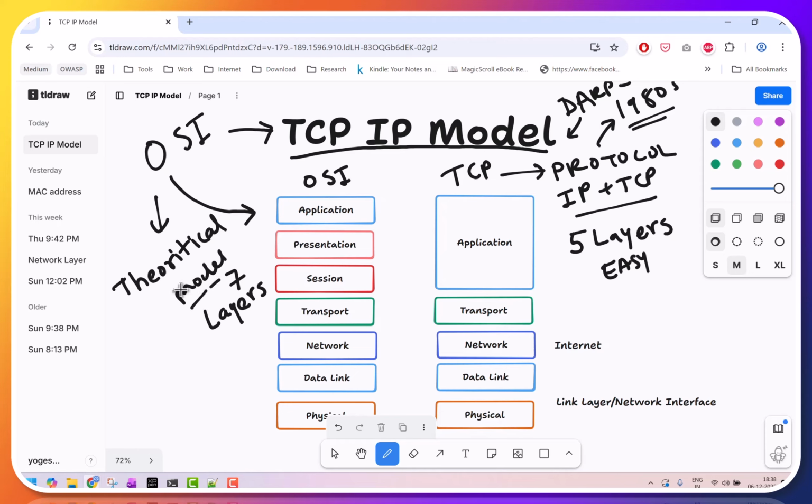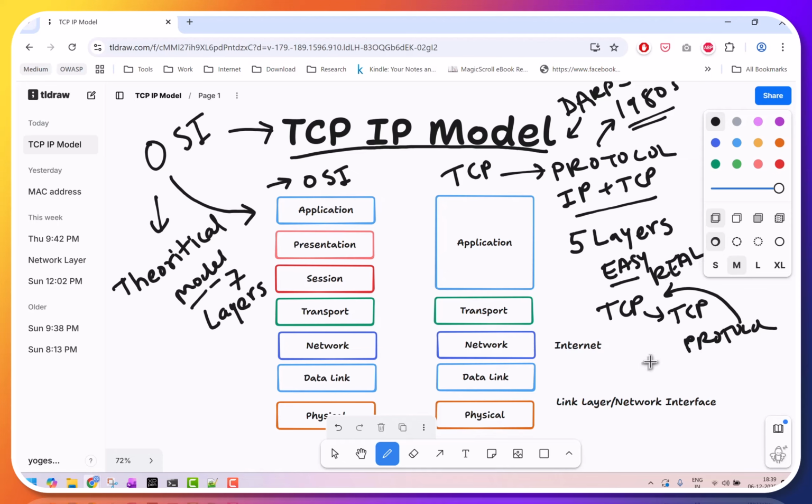If you tell somebody something, we mostly tell it in an ideal way, that it should happen in this ideal way. OSI is just like that. Implementing OSI can be a tough job, but implementing TCP is an easy job. And TCP evolved from the TCP protocol, which many people were already using. So it is more realistic and real time.